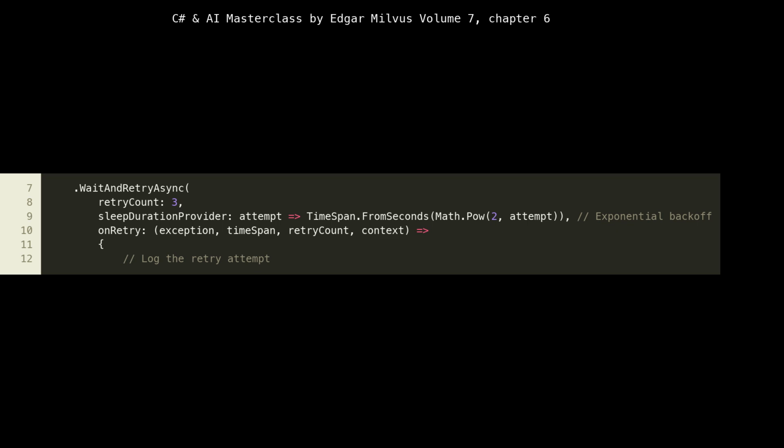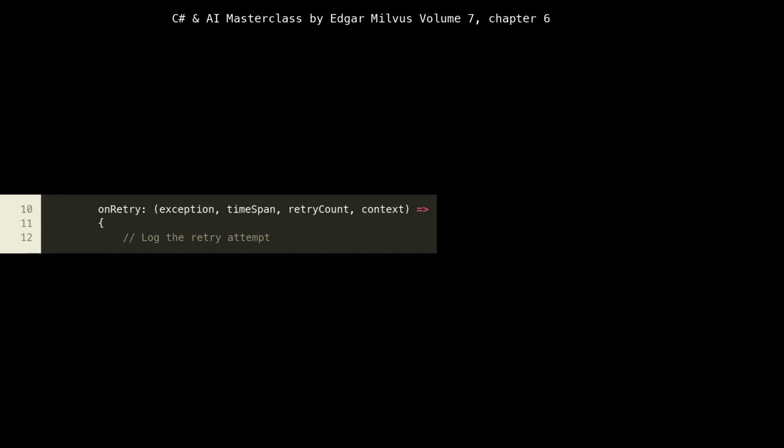Why? Because retrying immediately and repeatedly can overwhelm an already struggling service, exacerbating the problem. Exponential backoff gives the downstream service time to recover, reducing contention and improving the chances of success on subsequent attempts. It's a fundamental pattern for graceful degradation and system stability.